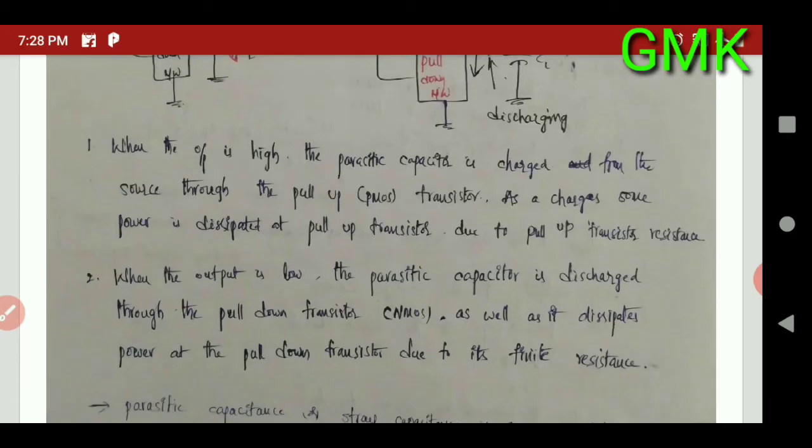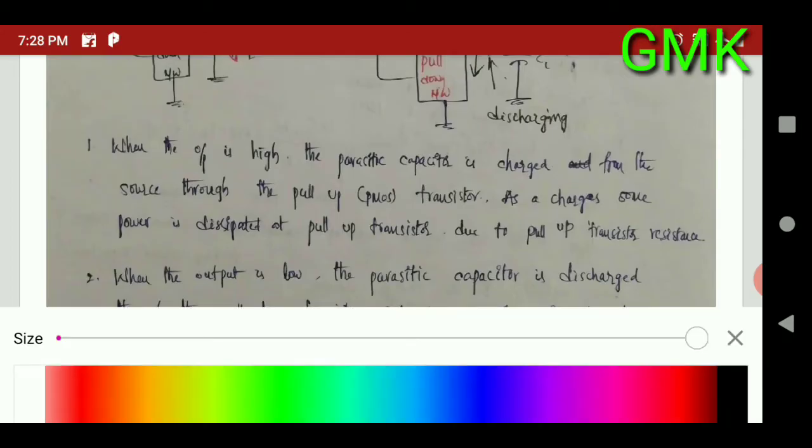Due to the internal resistance of the pull-up transistor, the PMOS transistor, it dissipates some energy or power. So there is some power dissipation across the pull-up network also.